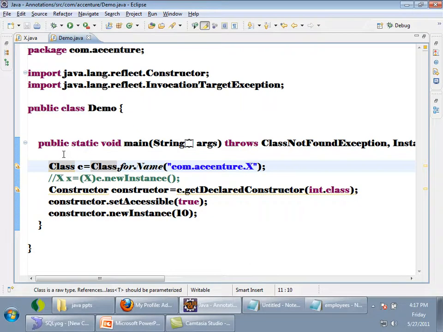Any doubts? See here, I want to get what all fields are present and what all methods are present.